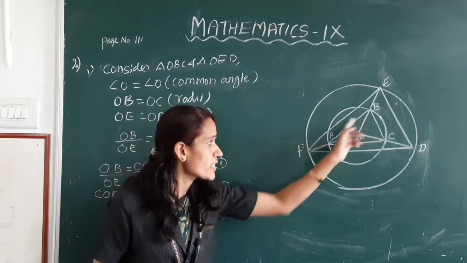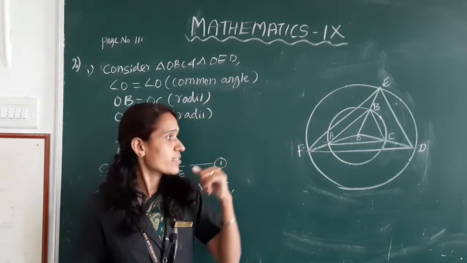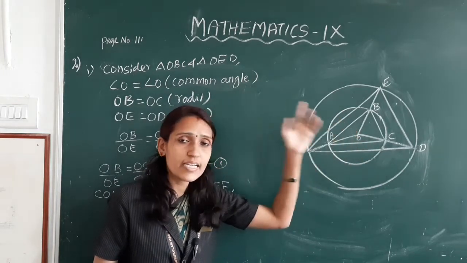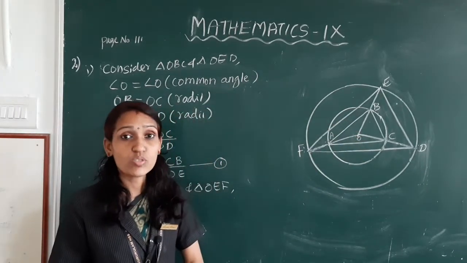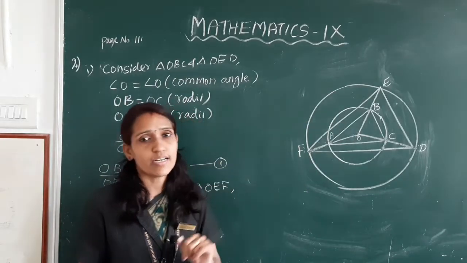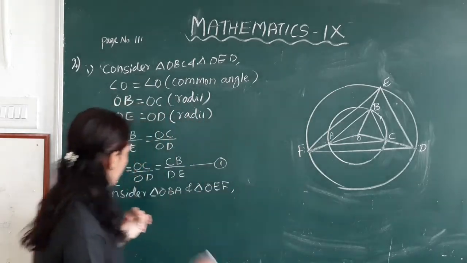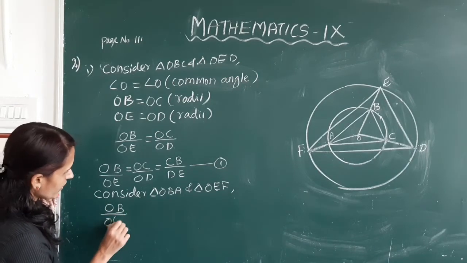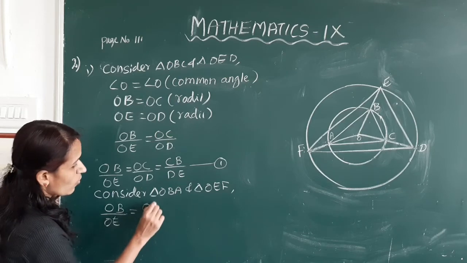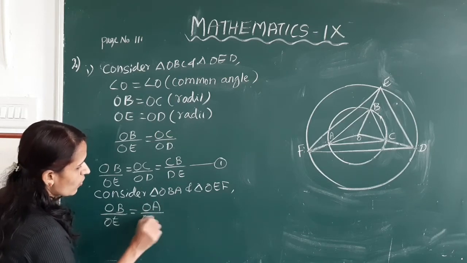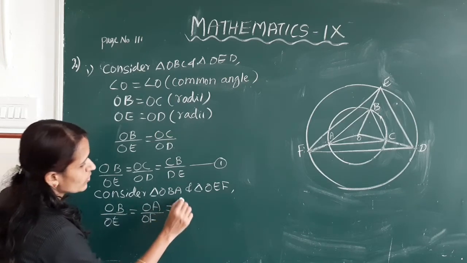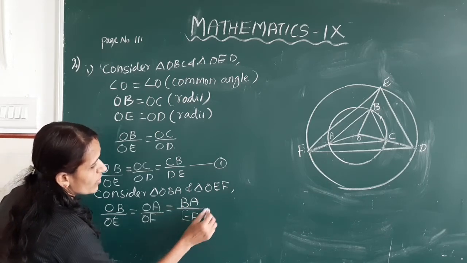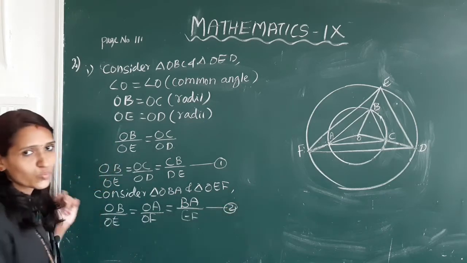So these two sides are scaled by the same factor and the angle between them is the same. So their third sides are scaled by the same factor. So these two triangles are similar triangles. So we can write OB by OE is equal to OA by OF is equal to BA by EF. Mark it as equation 2.